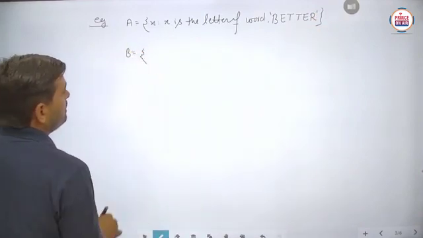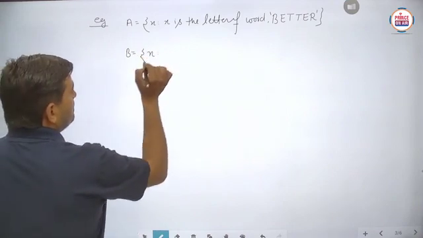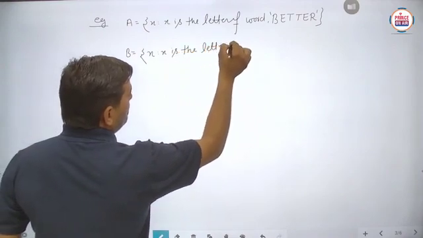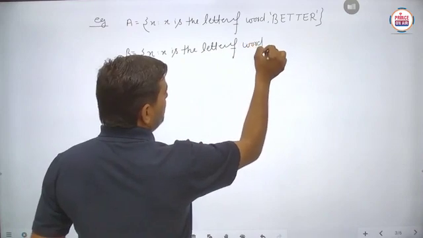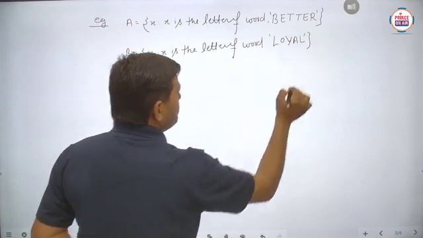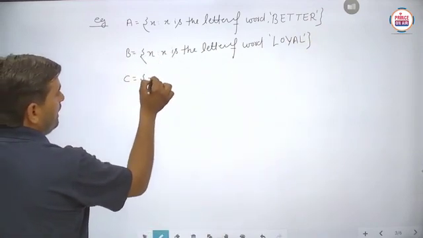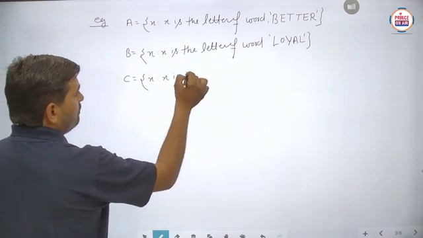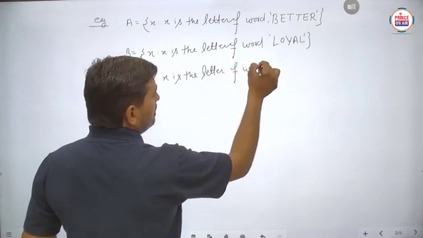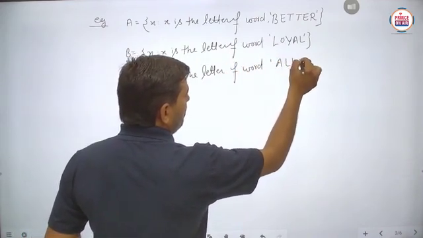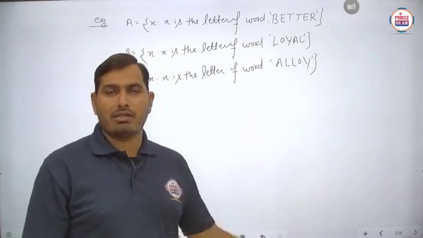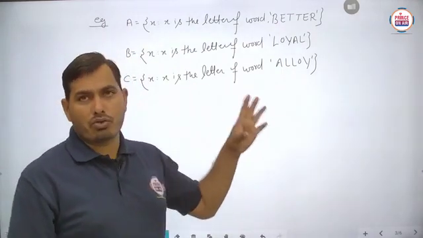Another set B we have to write: x such that x is a letter of the word LOYAL. And suppose the third set we have to write here: x such that x is a letter of the word ALLOY. Is it clear? So you can take many more sets also. Students, each and every set is written here in set builder form. Is it clear?